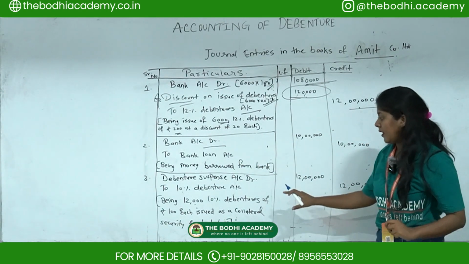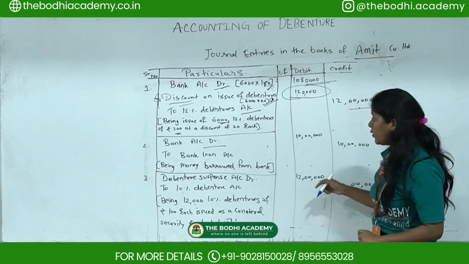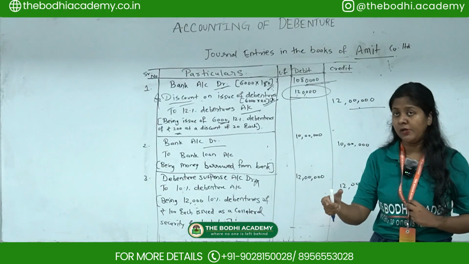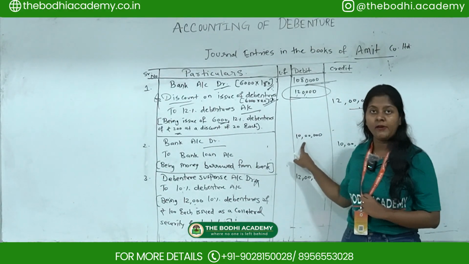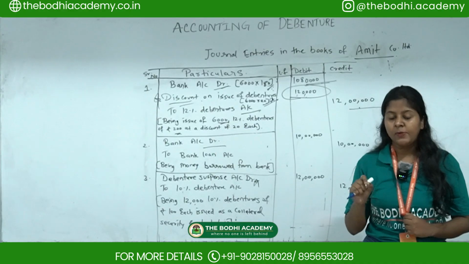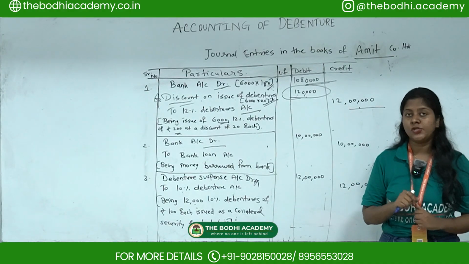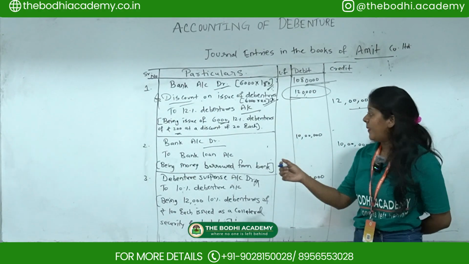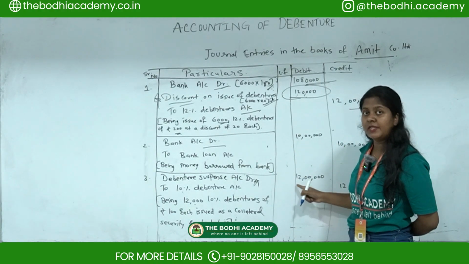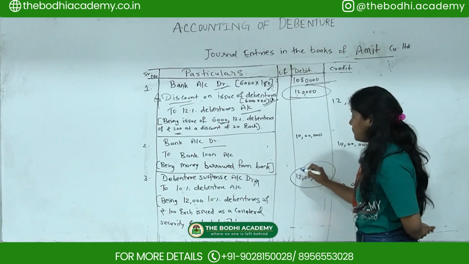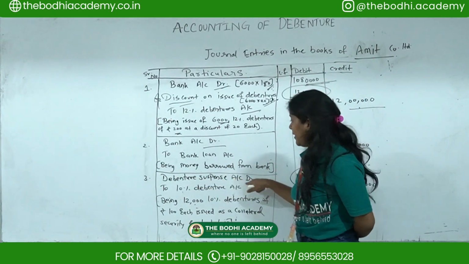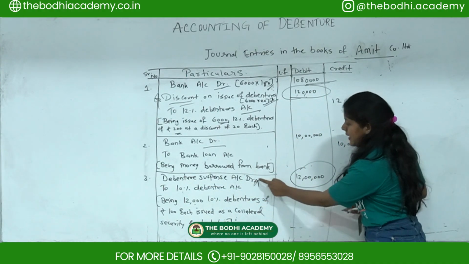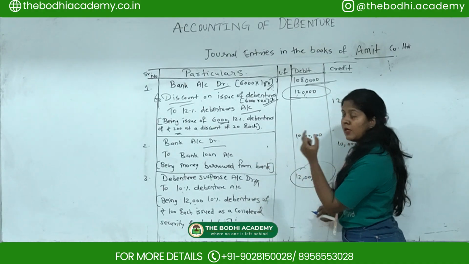Now whatever the collateral security is there, you have to put it into the suspense account, because here they have mentioned they are keeping some security for the loan they have taken. So 12,000 10% debentures of rupees 100 each. The security they are keeping is extra. Bank loan they are getting 10 lakhs, and whatever security they are keeping is extra. So you have to put that amount into the debenture suspense account, to 10% debenture account. So only this entry will come, the new entry you have to pass.